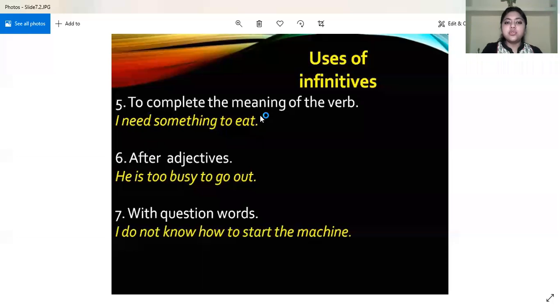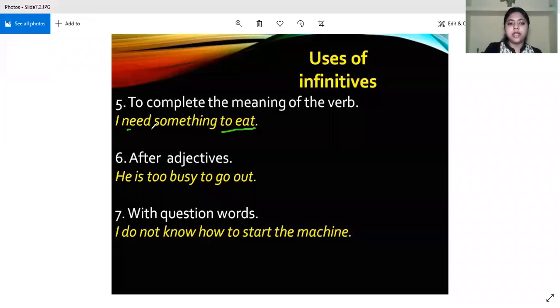Again, it is used to complete the meaning of the verb. For example, I need something to eat. If to eat had not been written over here, if I need something, then the sentence would have been incomplete. The meaning of the verb need would have been incomplete. We would not have understood what I need. But when we insert to eat here, then it gives the complete meaning to the verb need, right?